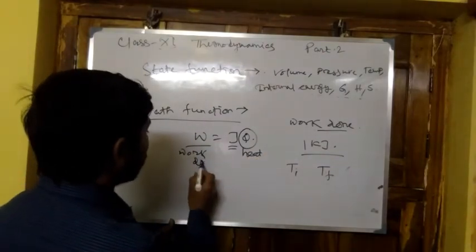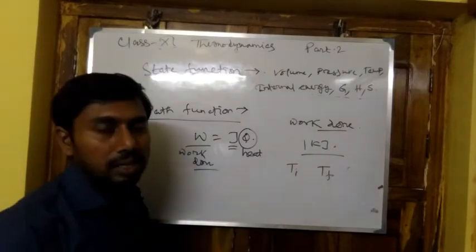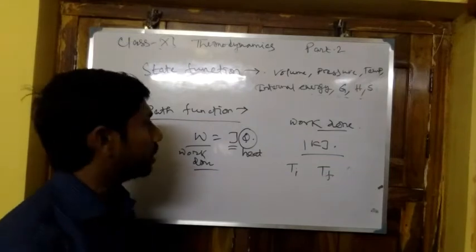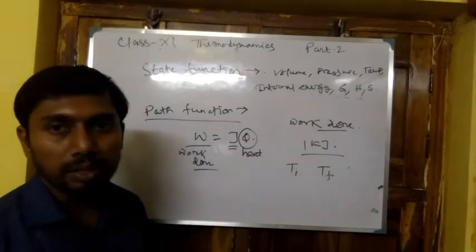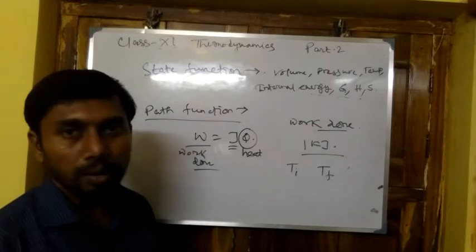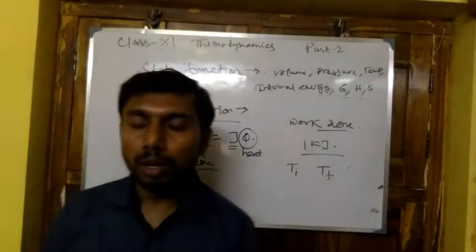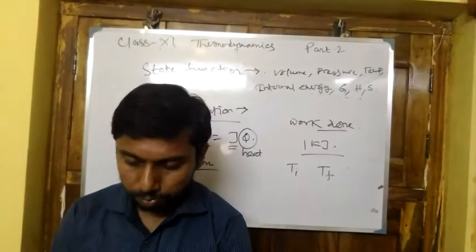By this equation we can easily relate the work done and heat on any system. It is the mathematical relation between heat and work, and it is also Joule's rule regarding this experiment.